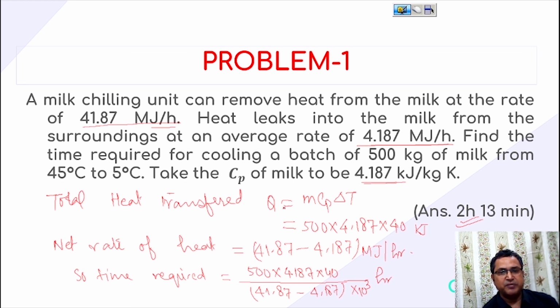So basically, we have used here mCp delta T, and this is heat transferred at a specific pressure. Cp is the specific heat at constant pressure. So this is basically your heat transfer. And in heat transfer, the only important thing is Cp and Cv, that is how much heat is transferred at constant pressure and how much heat is transferred at constant volume.